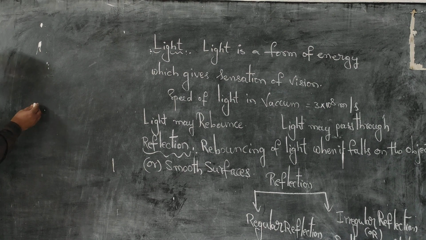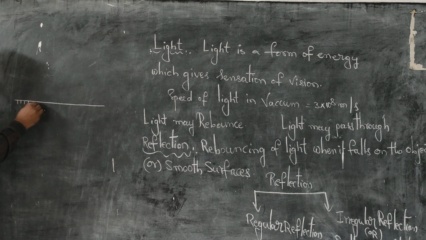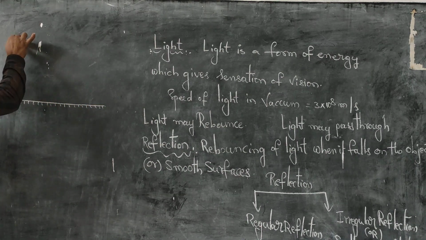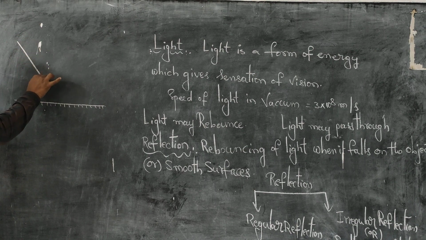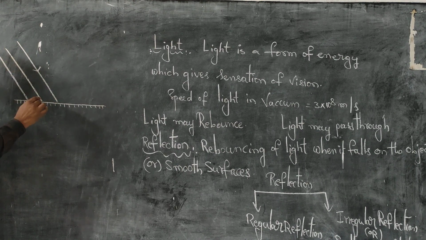Let us imagine this is a smooth surface. This is the light ray which strikes the surface. Not only a single ray, so many rays are coming from the sun.